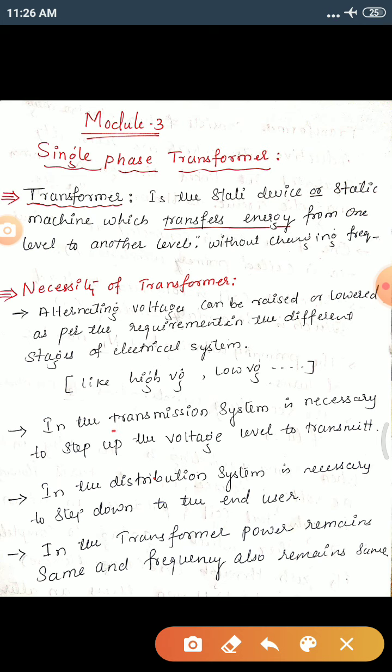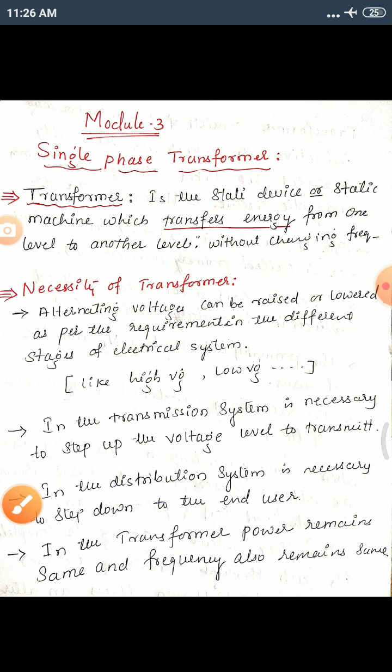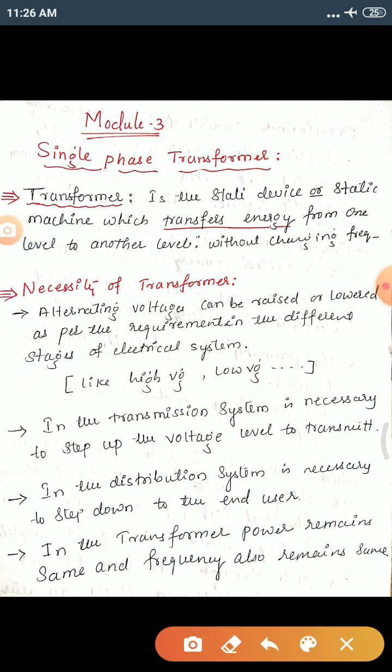Because in a transmission system it is necessary to step up the voltage to transmit the energy. For a transmission line, we require very high voltage to transmit. Why we need this and so on, we can discuss in higher education. Just remember, we use high level voltage, step up voltage, in the transmission system.